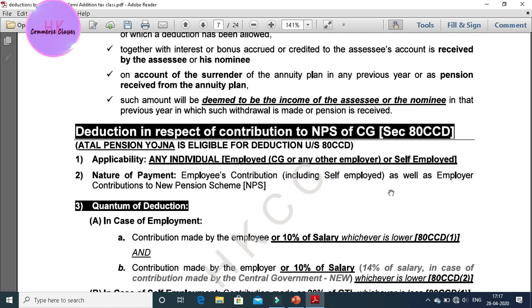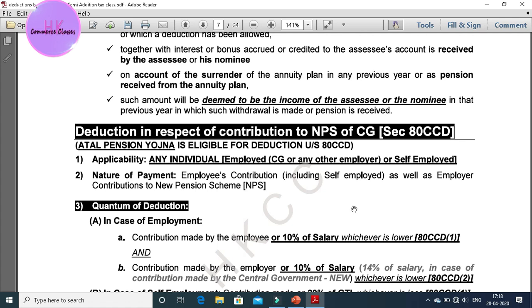Applicability: what the conditions are that come under this section. Any type of individual, whether employed or employer, or any type of CG employee, includes self-employed also. Second, nature of payment: employee's contribution, including self-employed, as well as employer contribution to the New Pension Scheme. So it includes all individuals, whether they are employee, employer, or those generating employment.